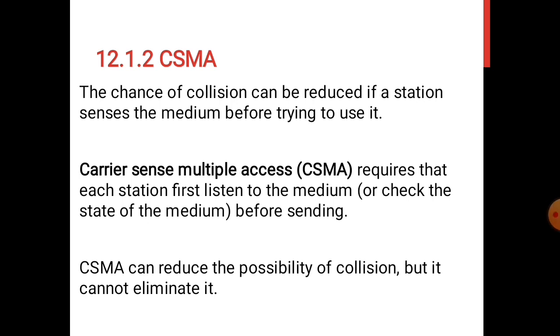To minimize the chance of collision and to increase the performance, the CSMA method was developed. That is, the chance of collision can be reduced if a station senses the medium before trying to use it. Carrier sense multiple access requires that each station must listen to the medium before sending the packets. That is something like sense before transmit, or listen before talk. CSMA can reduce the possibility of collision, but it cannot eliminate it totally.